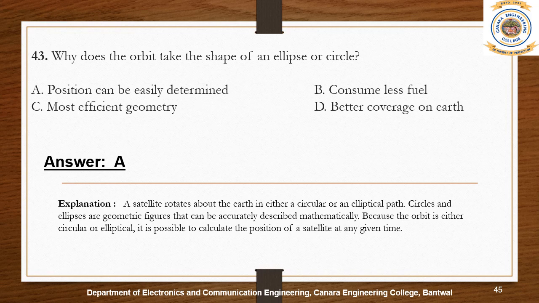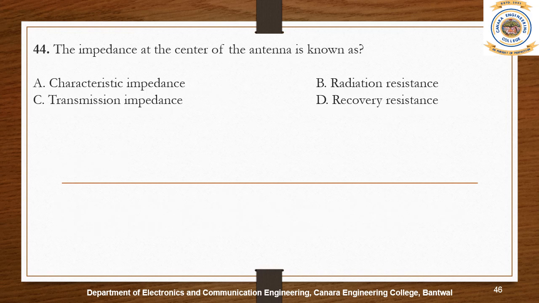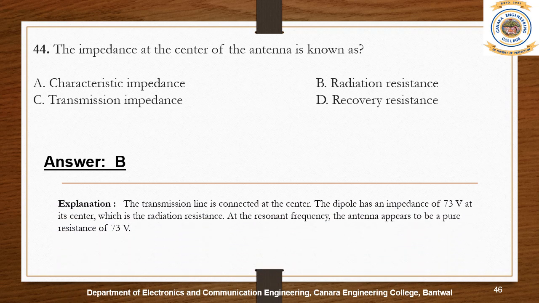The impedance at the center of the antenna is known as radiation resistance. The radiation resistance can be defined as the value of resistance that would dissipate the same amount of power as radiated as radio waves by the antenna.